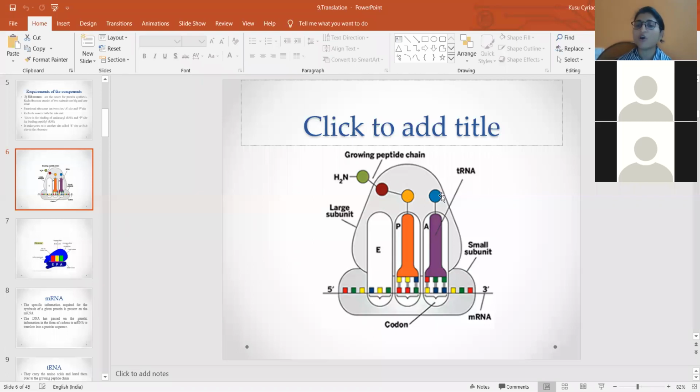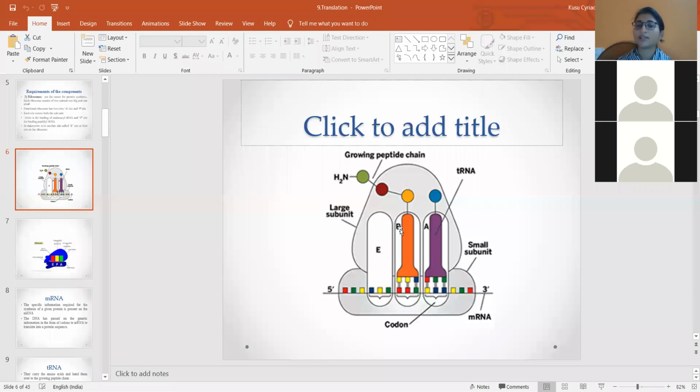Okay, so once all the amino acids are added, once the polypeptide chain is completed, then only this component, that is the growing polypeptide chain with the peptidyl tRNA, comes to the exit site, and once it comes to the exit site, it gets removed out. Understood?